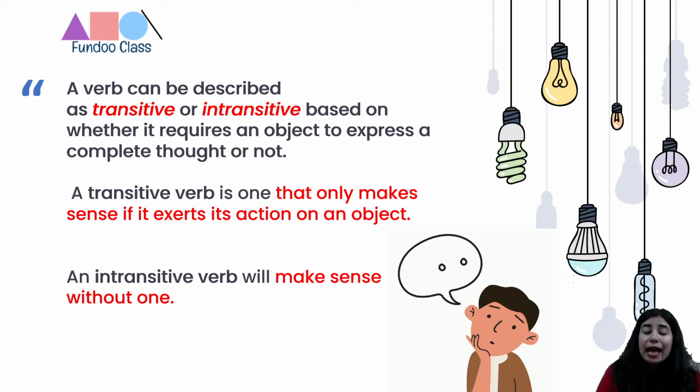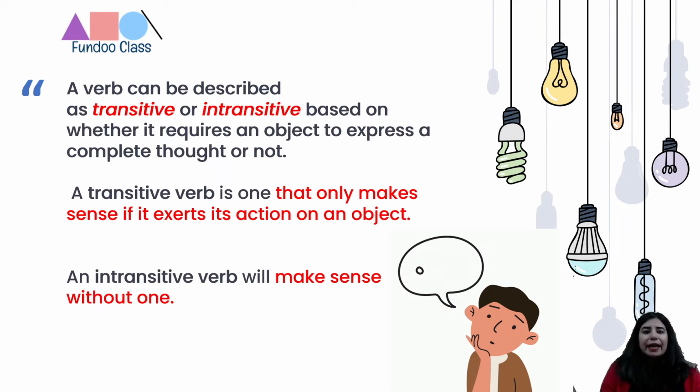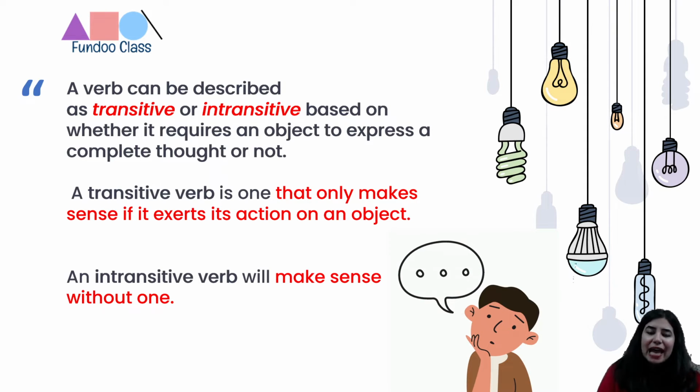If I give you an example, Ram kicks a ball. So the action is received by ball. Ball is the object in the sentence. So kicks becomes a transitive verb. But if I say birds fly, the idea is complete and you don't need an object in it. So fly becomes an intransitive verb, right? So let's explore more about transitive and intransitive in today's class, right?